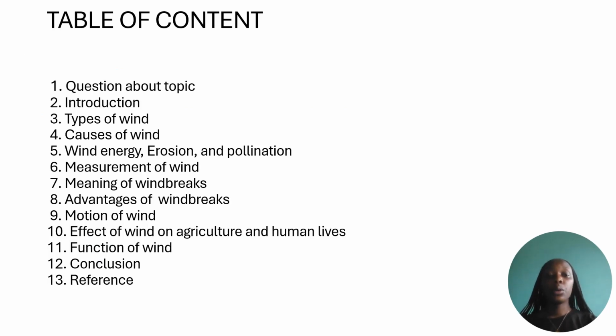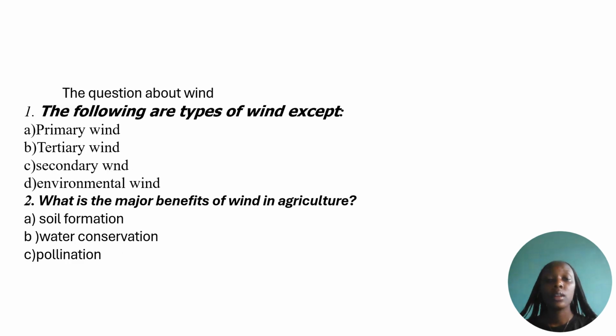According to this topic, we have a table of content. I'm going to start with the table of content. First, we have questions about the topic, introduction, types of wind, causes of wind, wind energy, erosion and pollination, meaning of windbreak, advantages of windbreak, motion of wind, effect of wind on agriculture and human life, function of wind, and then a conclusion about this topic. Before I start, we have some questions about the topic.